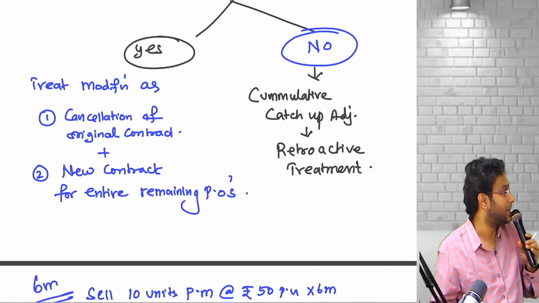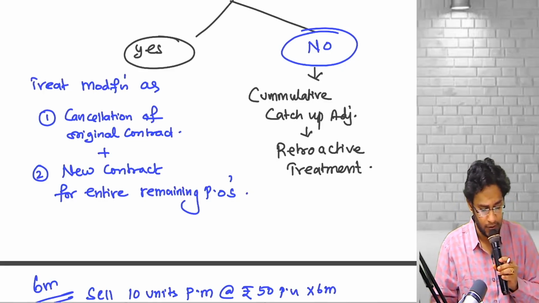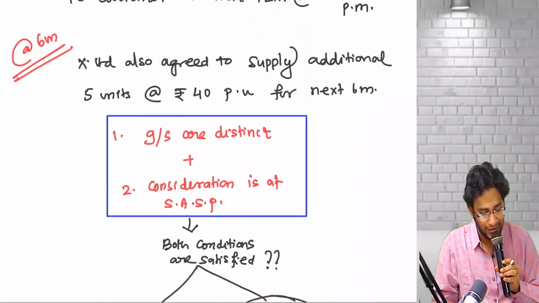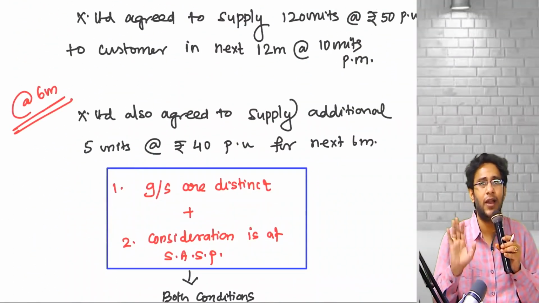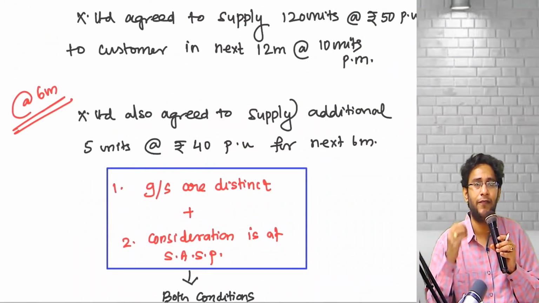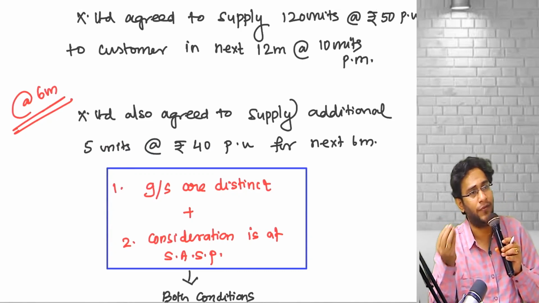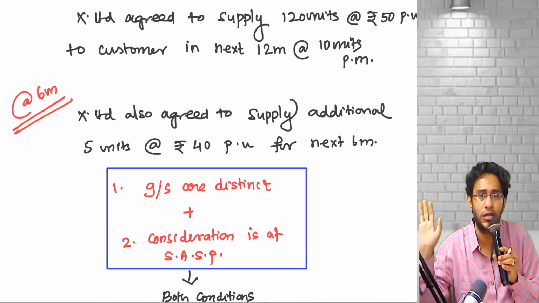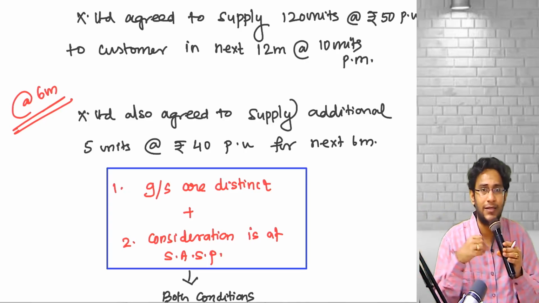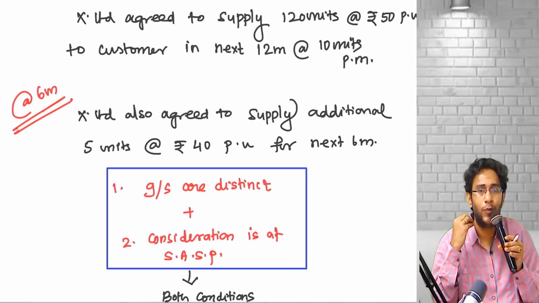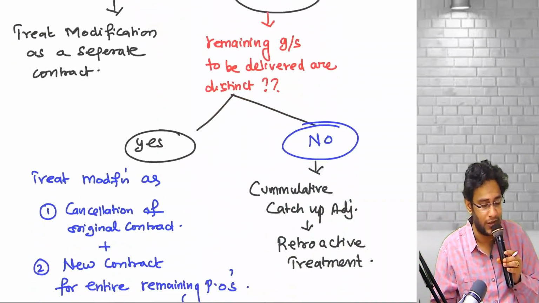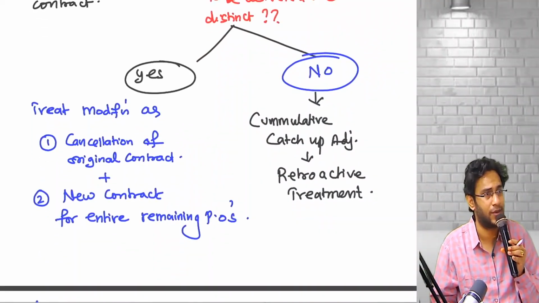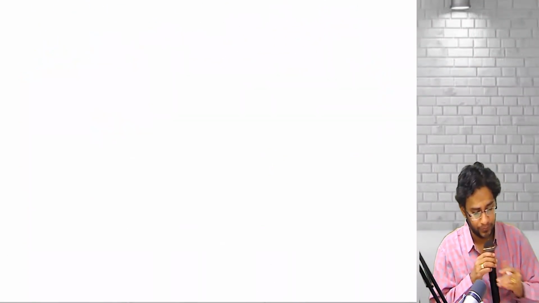Let's put up an example and then we will develop a story on this. The earlier example will not work for that. Why it will not work is that in this modification, definitely I have to deliver 5 units extra. Our 5 units are capable of giving additional benefit to the customer. Our 5 units are definitely distinct from the original 10 units. So the particular example we have taken will not be useful for discussing this last case. We have to take some other story. Okay, watch this.